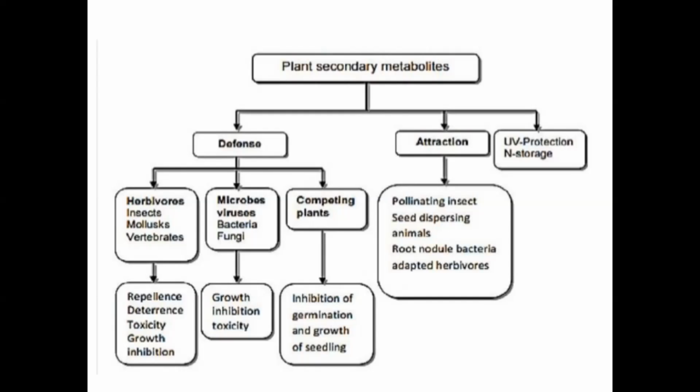They used to use the whole plant. They will need a lot of plants to extract the metabolite. But nowadays, when plant tissue culture has come up in a great way, we can get the required secondary metabolite using the callus culture or suspension culture, using just a little bit of cell mass, some grams. A gram of cell mass is enough to produce the secondary metabolites continuously. You can also go in for continuous culture or immobilized culture. So that is the importance of the secondary metabolite production by the plants.